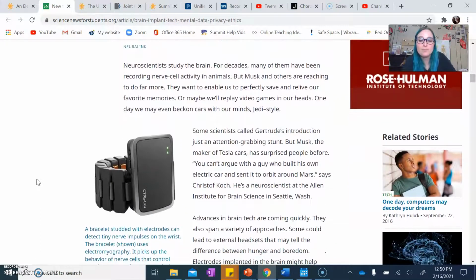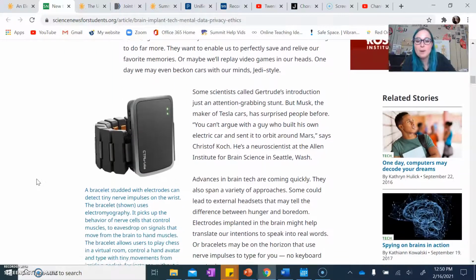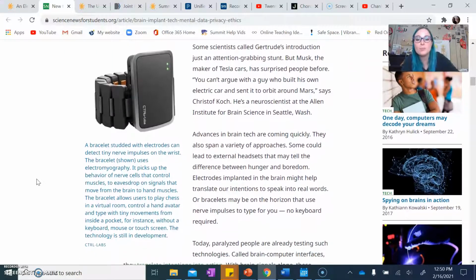Neuroscientists study the brain. For decades, many of them have been recording nerve cell activity in animals, but Musk and others are reaching to do far more. They want to enable us to perfectly save and relive our favorite memories, or maybe we'll replay video games in our heads. One day we may even beckon cars with our minds, Jedi style. Some scientists called Gertrude's introduction just an attention-grabbing stunt, but Musk, the maker of Tesla cars, has surprised people before. You can't argue with a guy who built his own electric car and sent it to orbit around Mars, says Christof Koch. He's a neuroscientist at the Allen Institute for Brain Science in Seattle, Washington.